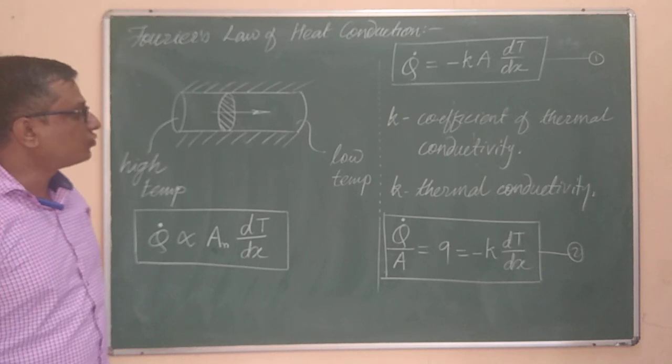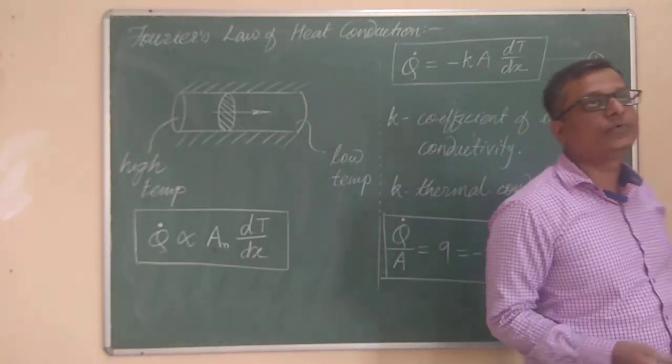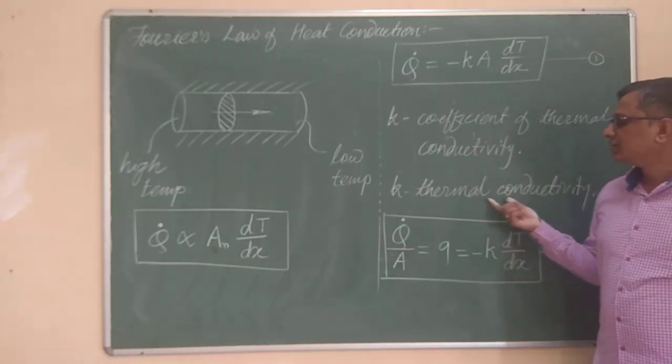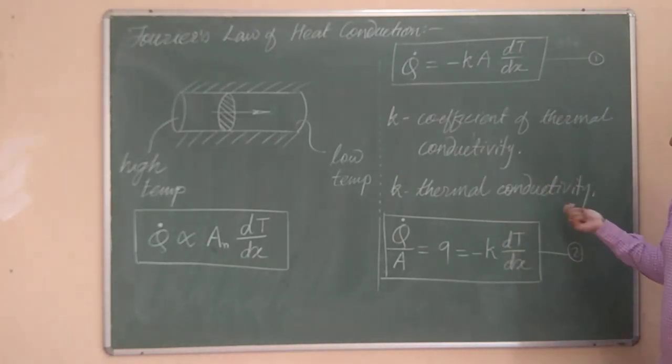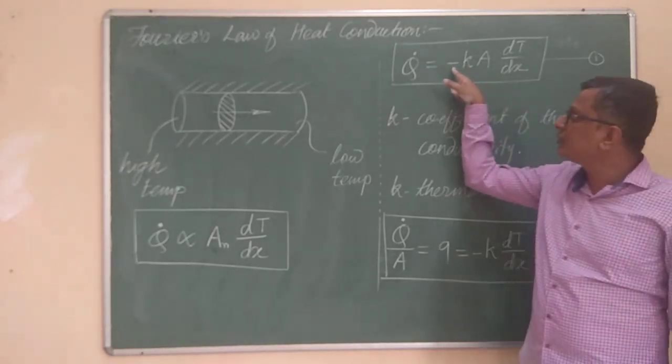Out of that we have seen one term, small k, the coefficient of thermal conductivity, or simply the thermal conductivity. We will see what the units and dimensions are, and what the meaning of this thermal conductivity is. Now one important thing is, we have taken a minus sign over here.